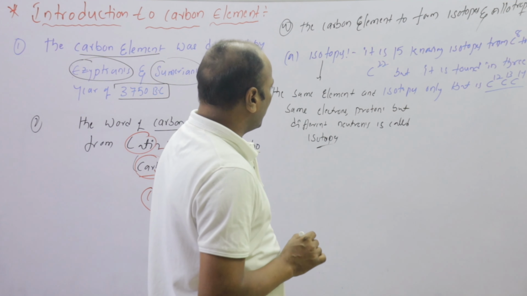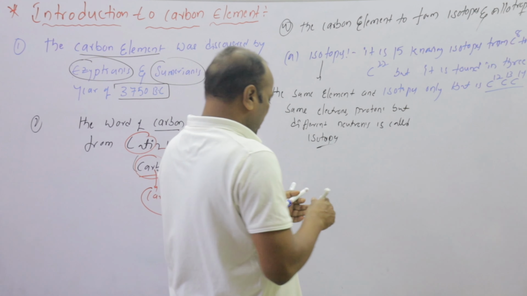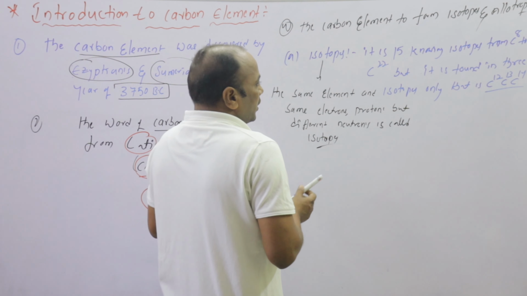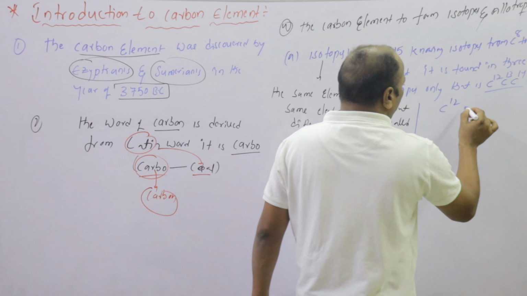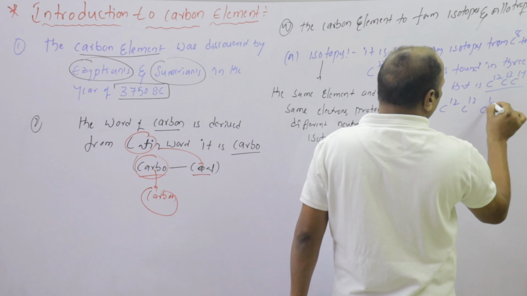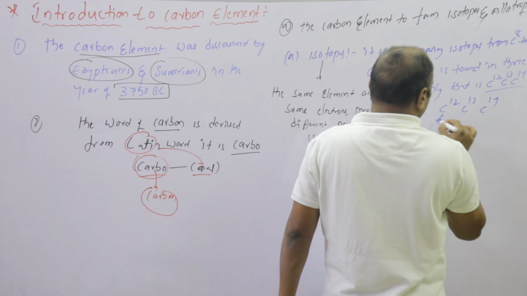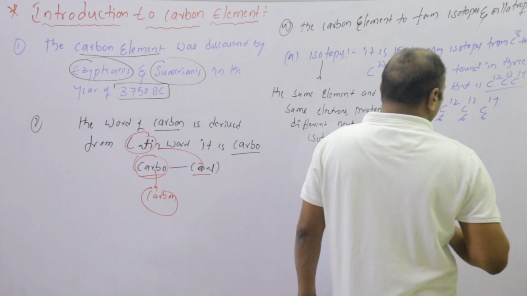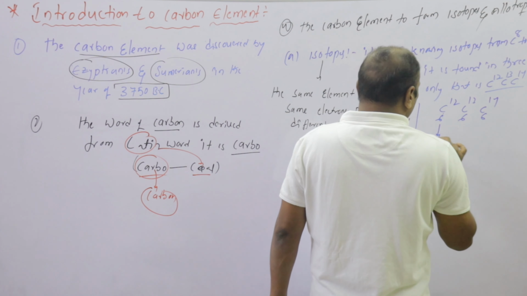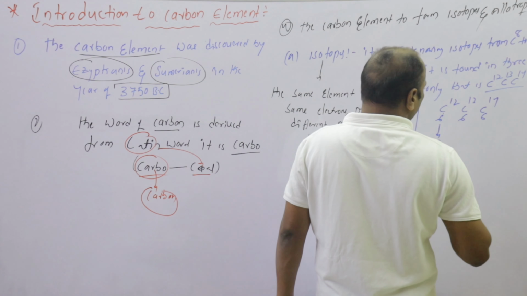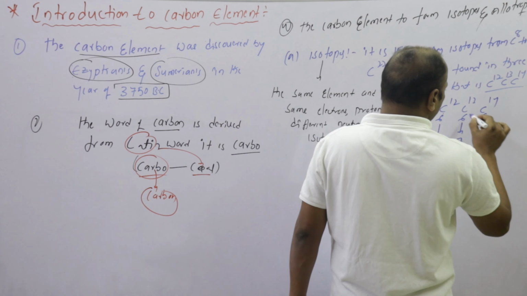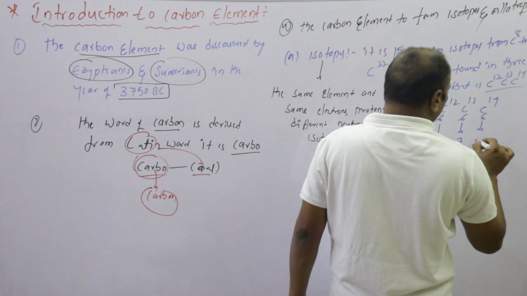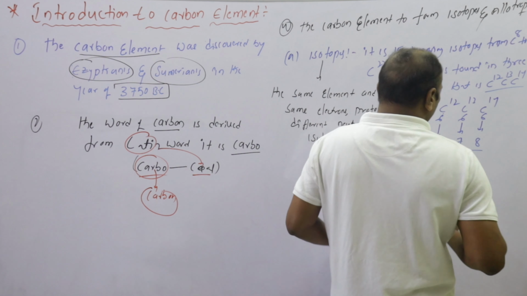In C12, C13 and C14, C12 has 6 neutrons, C13 has 7 neutrons, and C14 has 8 neutrons.